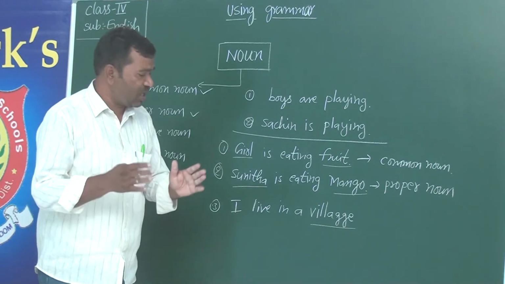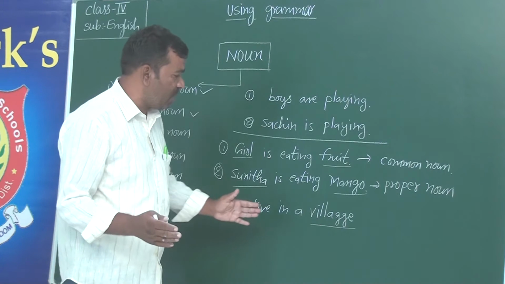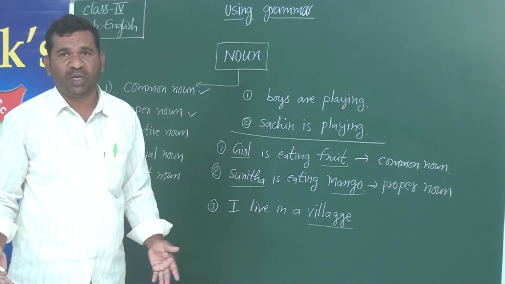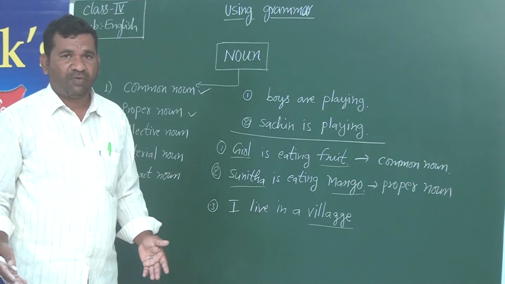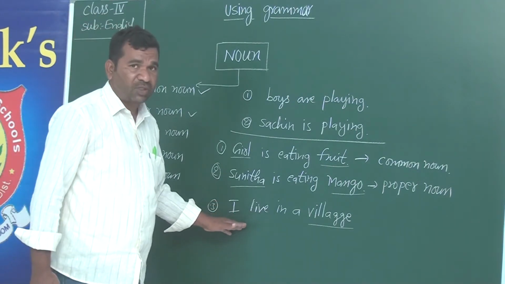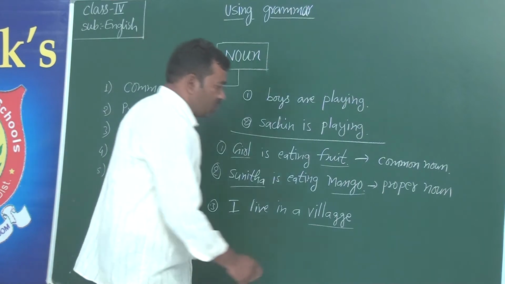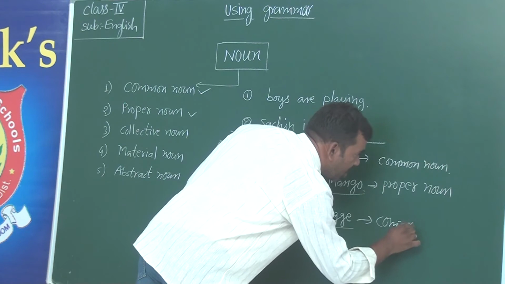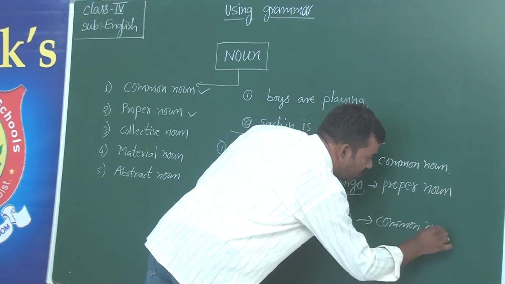Understand? There is no specific name mentioned for this village. Village means it can be any place where the speaker lives. Okay? So therefore, we say this is a common noun.